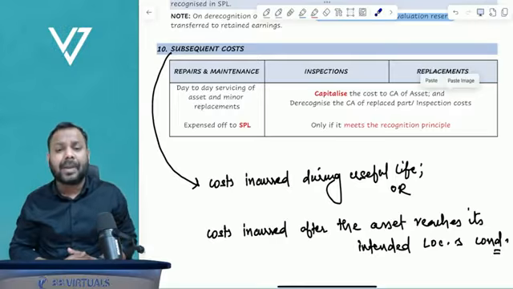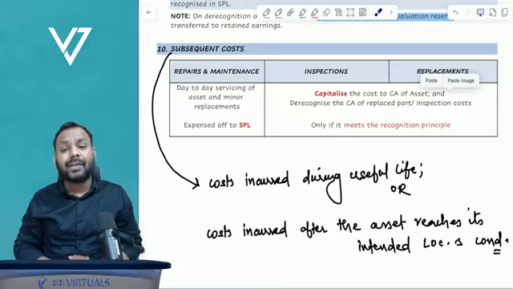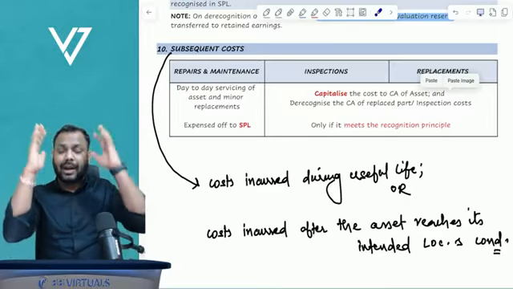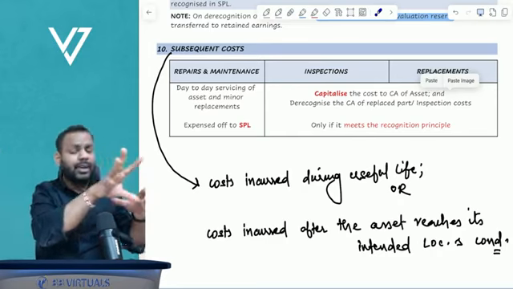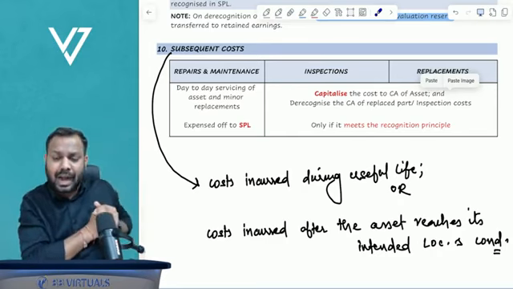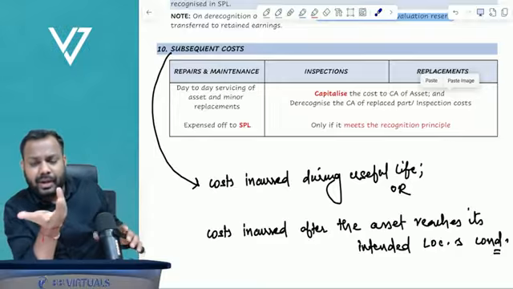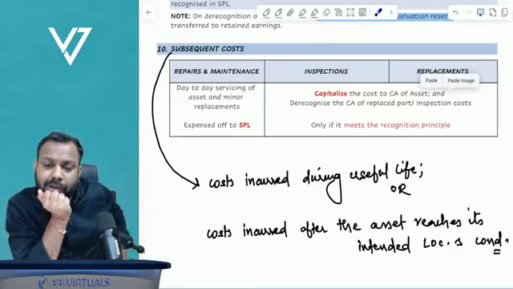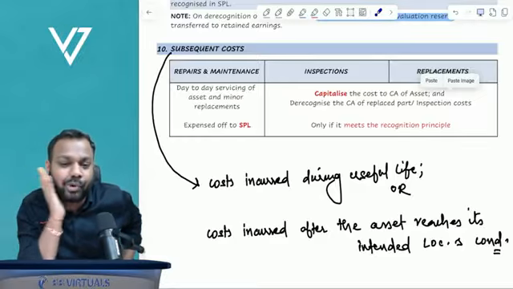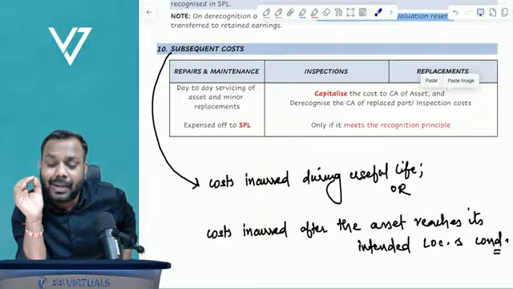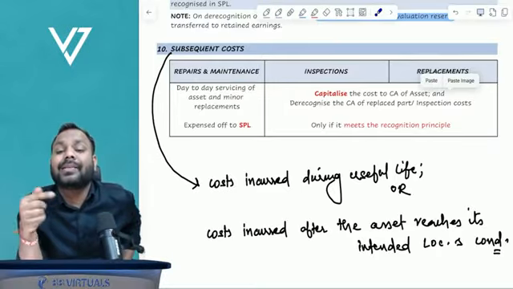Now, replacements. The wonderful example is component accounting. As I was mentioning, the life of the aircraft is 20 years, but the life of the engine is only 5 years. After 5 years, the engine definitely has to be replaced, right? We cannot say that the aircraft itself has to be disposed of. I will continue with the aircraft, but I will replace the engine.